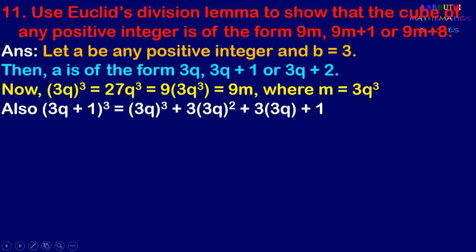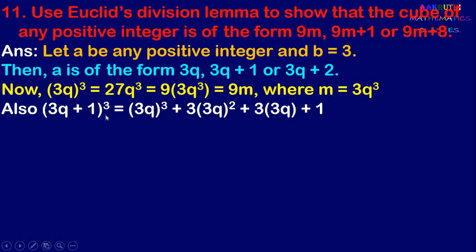So next it is (3q plus 1) whole cube, and it's of the form (a plus b) whole cube, and we have the formula (a plus b) whole cube is a cube plus 3a square b plus 3ab square plus b cube. And here (3q plus 1) whole cube is (3q) cube plus 3 into (3q) whole square into 1, plus 3 into 3q into 1 square, plus 1 cube. 1 cube is 1 only.